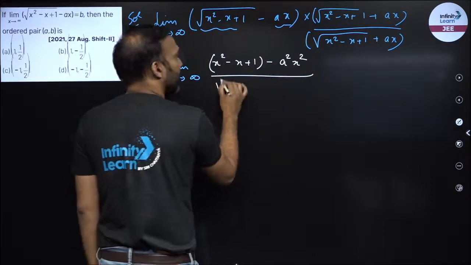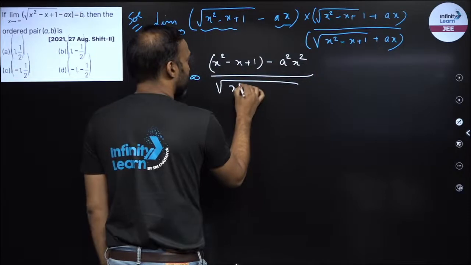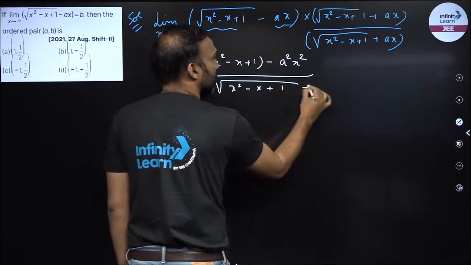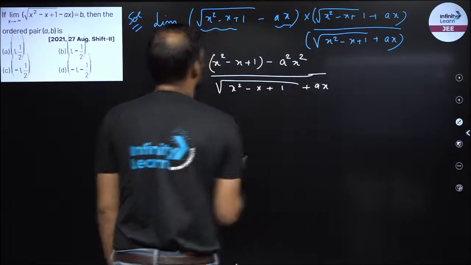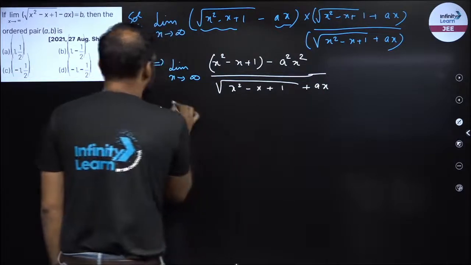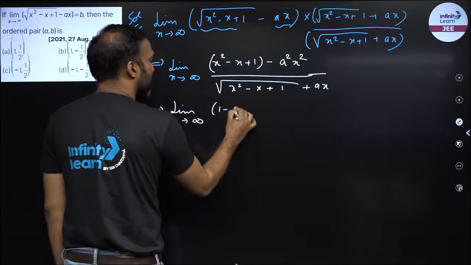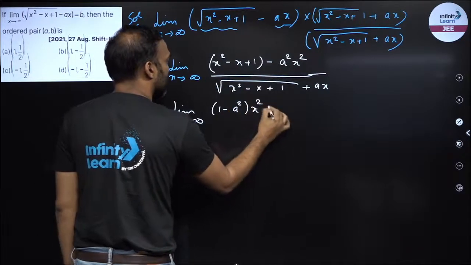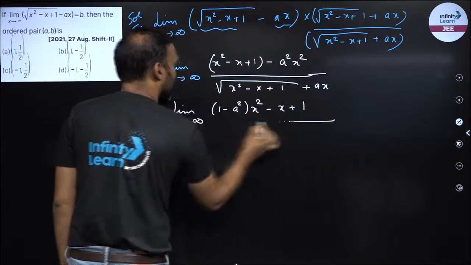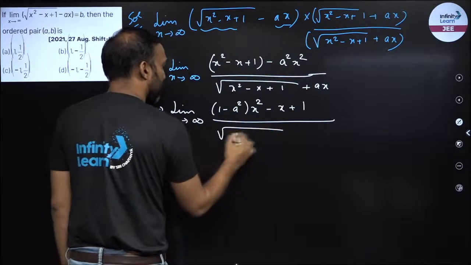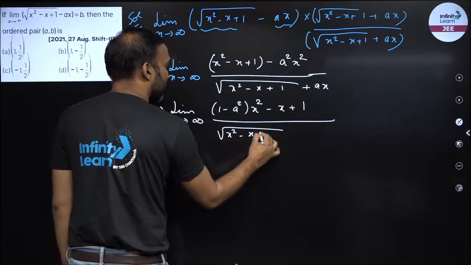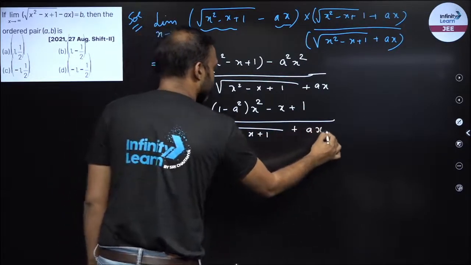And what is there in the denominator? This term, under root of x square minus x plus 1, plus ax. Let us simplify this. So this is limit x tending to infinity, 1 minus a square into x square minus x plus 1 upon under root of x square minus x plus 1 plus ax.